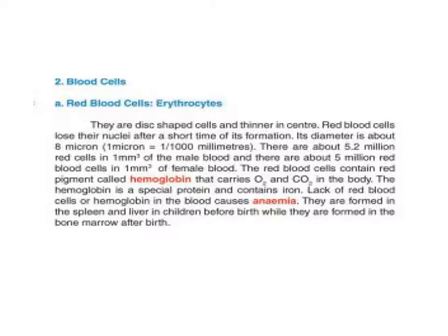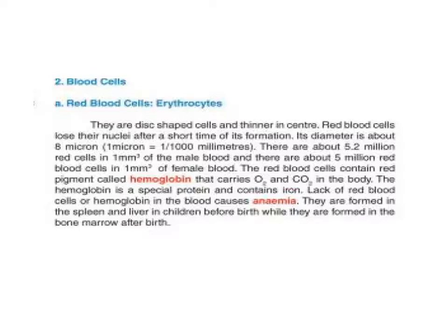They are thinner in the center. Red blood cells lose their nuclei after a short time of their formation. Their diameter is about 8 microns. 1 micron is 1 over 1,000 millimeters. That is a very, very tiny thing.